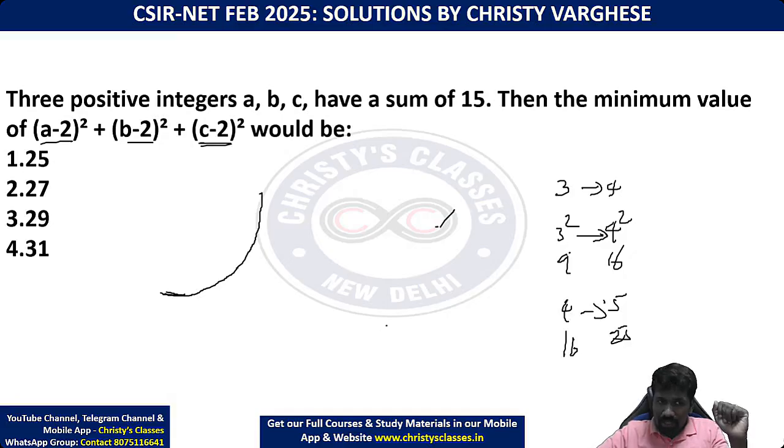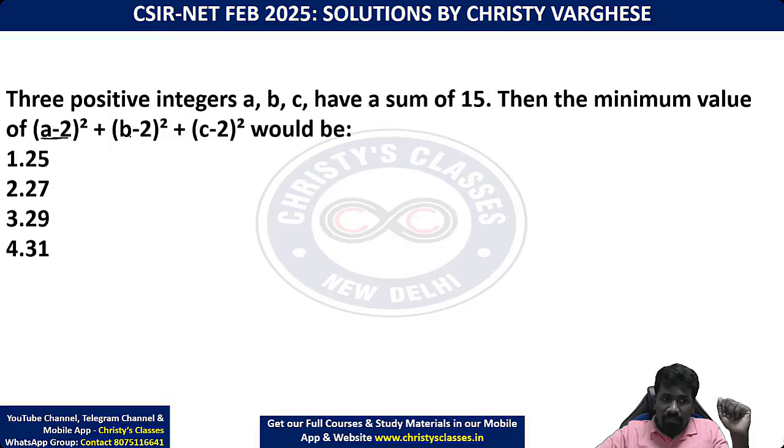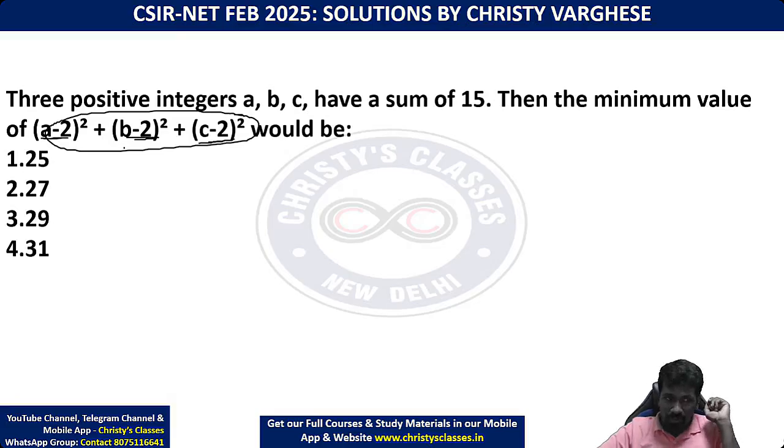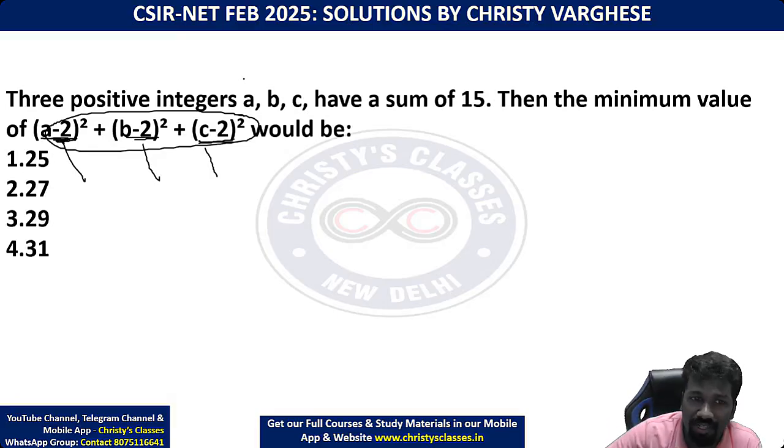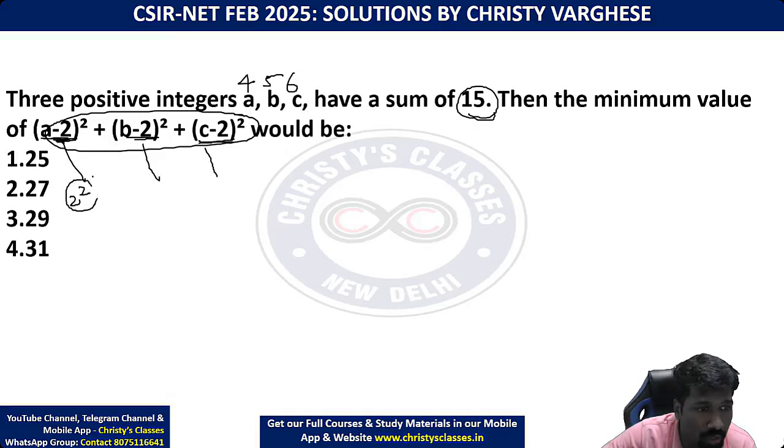Do you understand? Due to this, if the base can be as small as possible, the sum will be as small as possible. That means if the base number becomes bigger, the square will be bigger and the sum will increase exponentially. So these should be kept as minimum as possible. As minimum as possible means if you are taking different numbers, what is the problem? For example, I can take 4, 5, 6. Its sum is also 15. So 4 minus 2 the whole square, you may say 2 square.